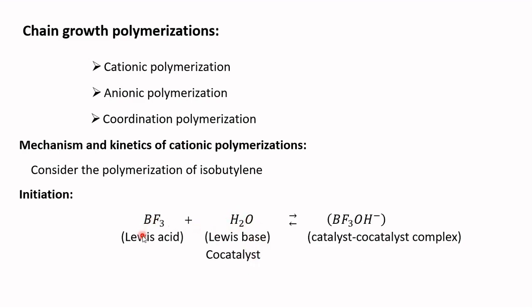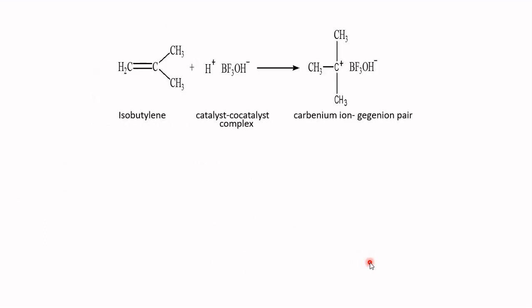The reaction between the catalyst and co-catalyst forms a catalyst co-catalyst complex. The catalyst co-catalyst complex so formed donates a proton to the isobutylene molecule to give a carbanium ion gegenion pair.